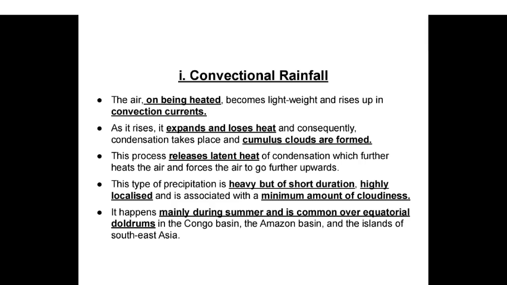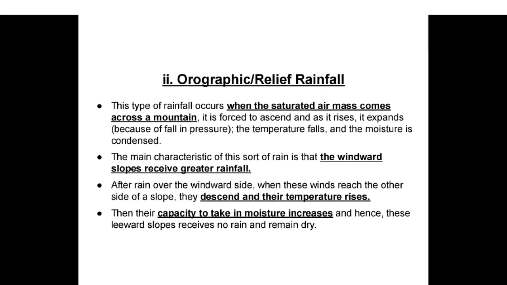This type of precipitation is heavy but of short duration, highly localized, and is associated with a minimum amount of cloudiness. It happens mainly during summer and is common over equatorial doldrums, in the Congo Basin, the Amazon Basin, and the islands of Southeast Asia.